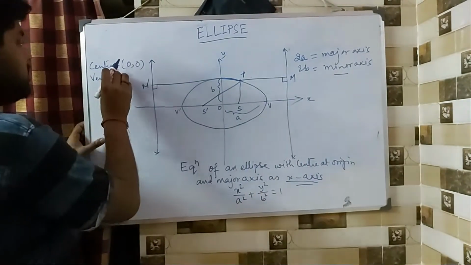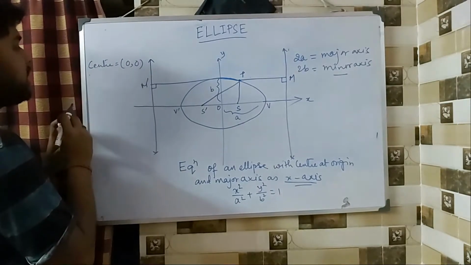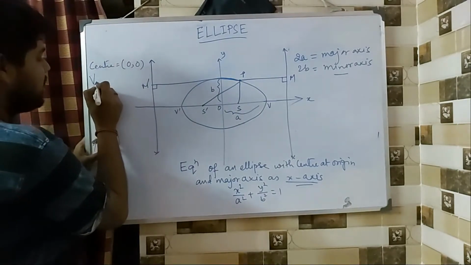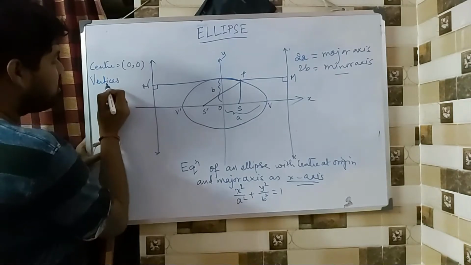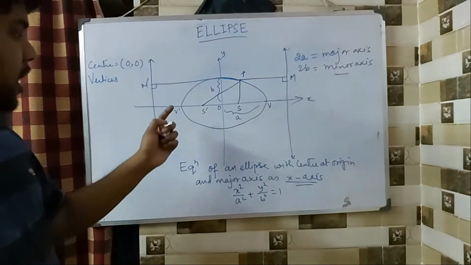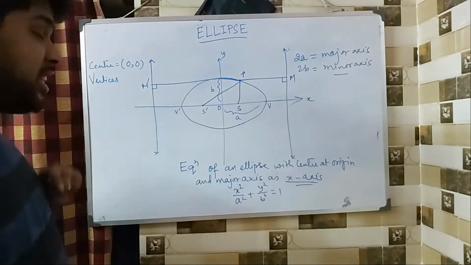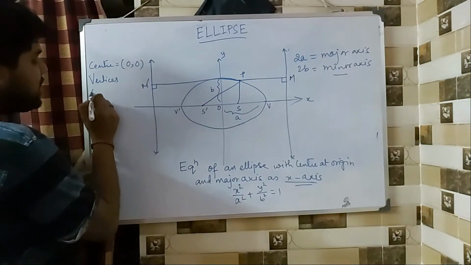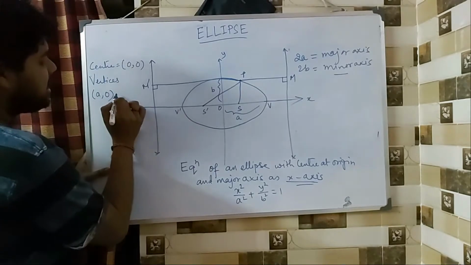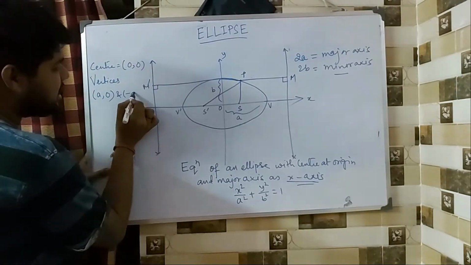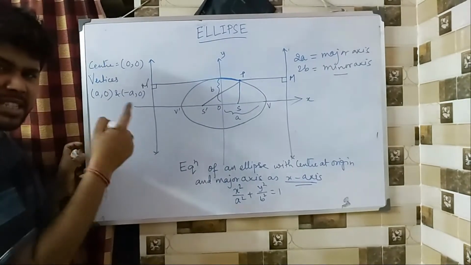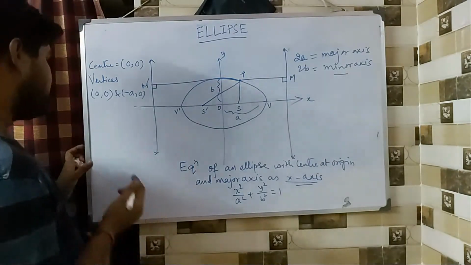Sorry, now here I have to be correct with the English. It is vertices, not vertex. Why? Because there are 2 of them. So vertices, not vertex. So one is a comma 0, the other one is minus a comma 0. So you could have written it as plus minus a comma 0. Both would have been the same.